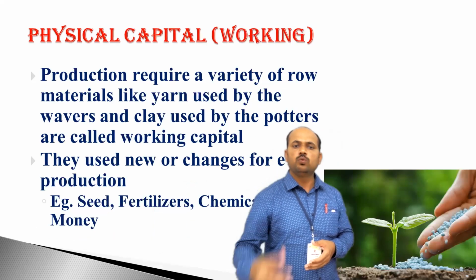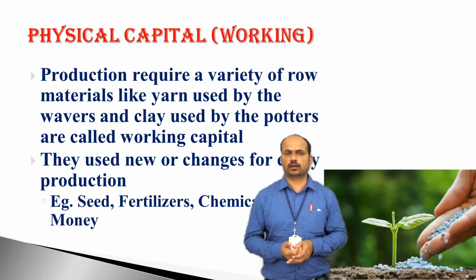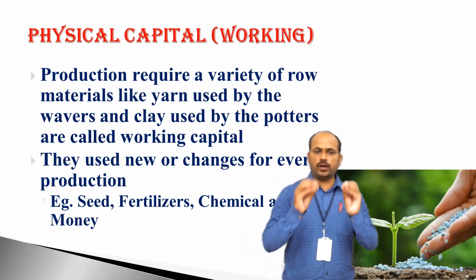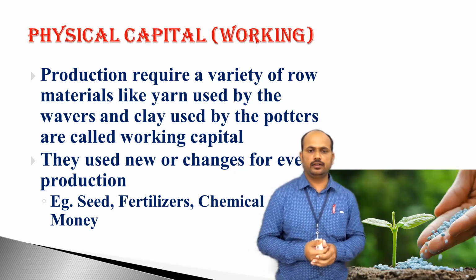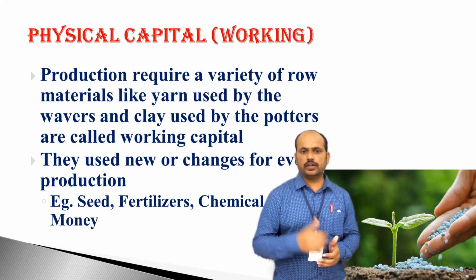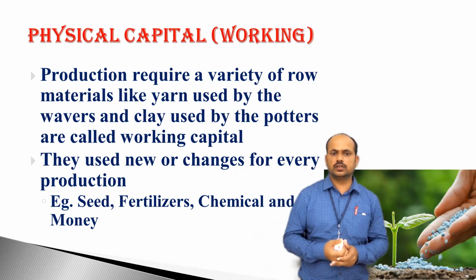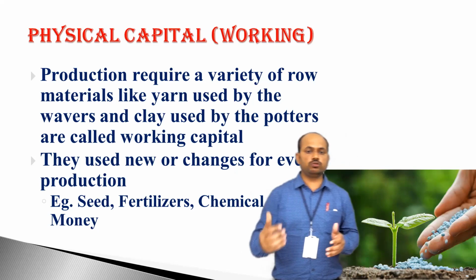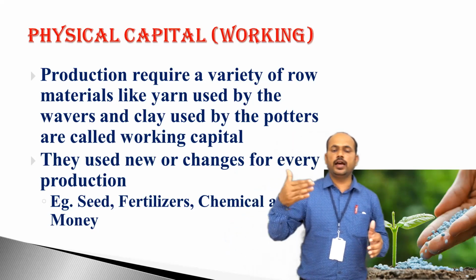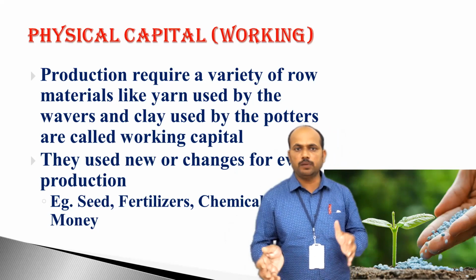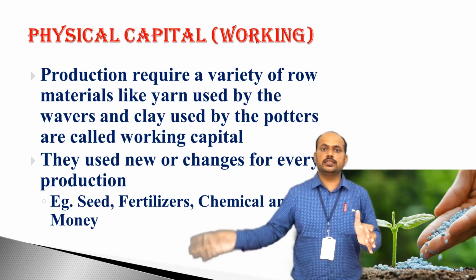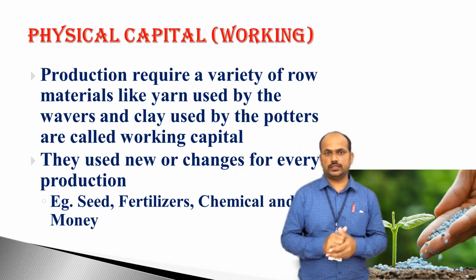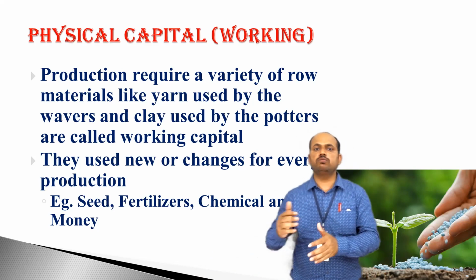Now the next we have working physical capital. Now what is working physical capital? You can see here that production requires a variety of raw material like yarn used by the weavers, clay used by the potters. They are called working capital. Why? Because they are used up or changed for every production. Whatever the production we do, we change the inputs for every production, and that's why they are called working capital.